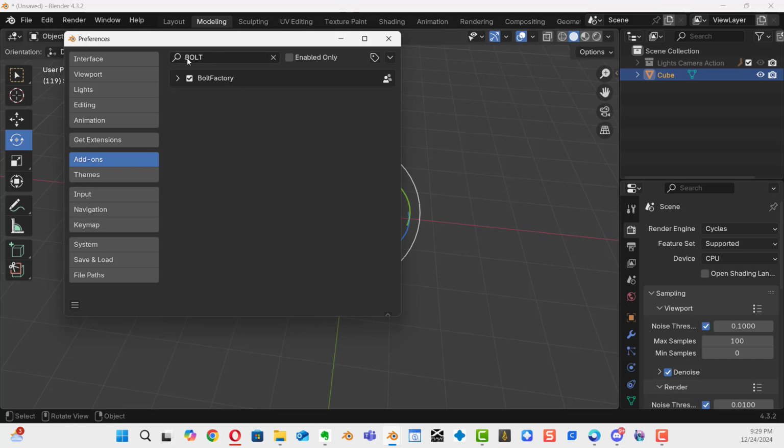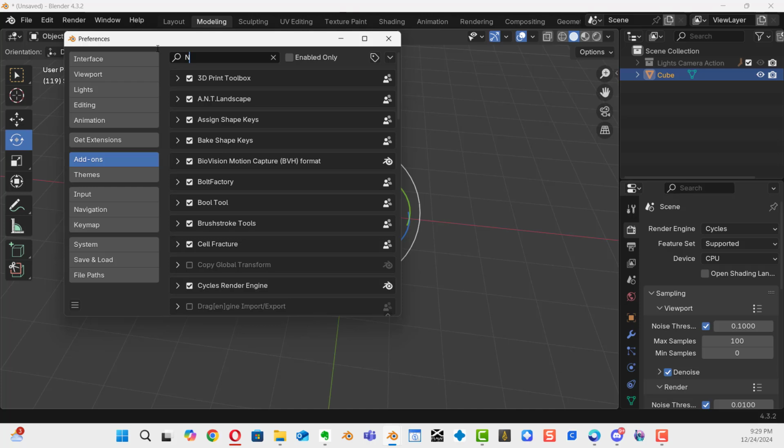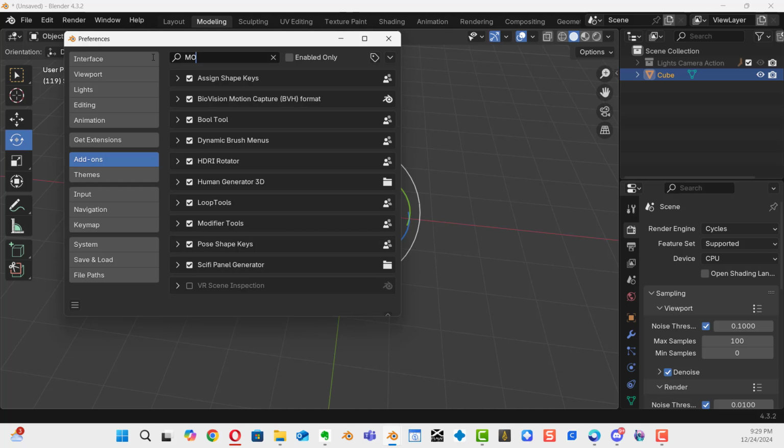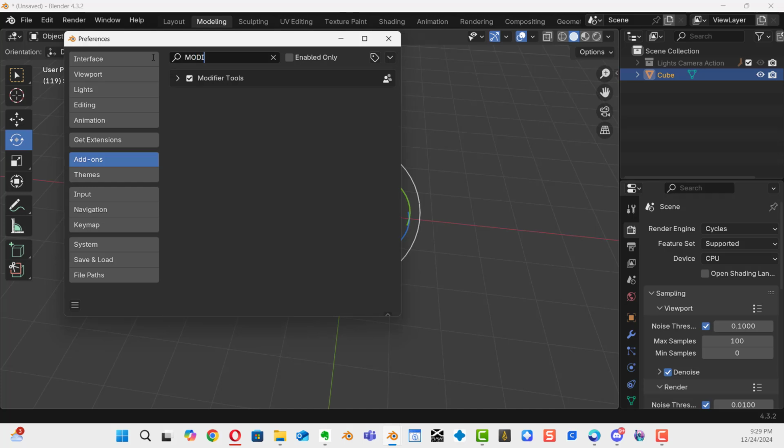All right, next thing, Node Wrangler. That's going to be an important one. NOD. Let me spell it correctly. And mine is already checked. It's already installed and already checked. Make sure yours is installed and checked. And then another one that I often like is modifier tools. So MOD, there it is, modifier tools. If yours is not there, go to your extensions and make sure you install it, then come back and make sure it's checked.